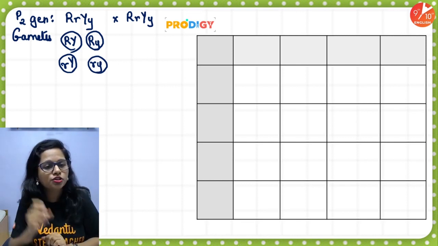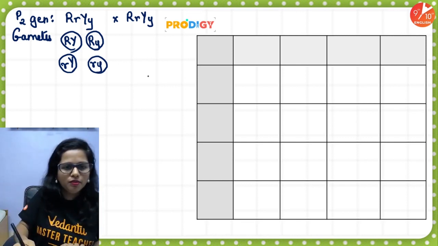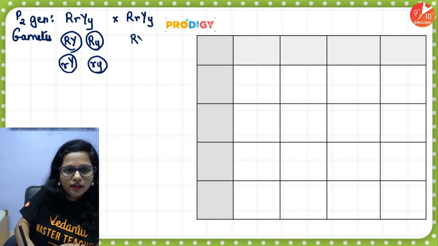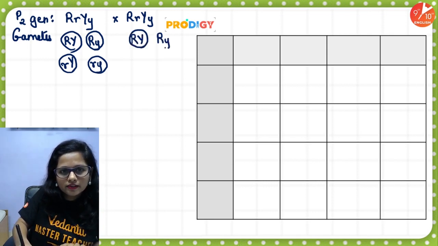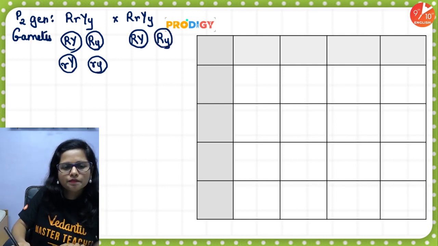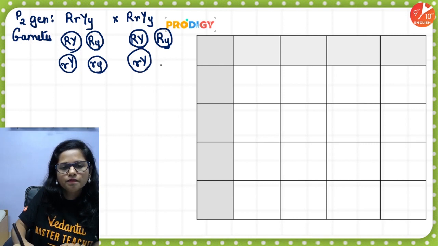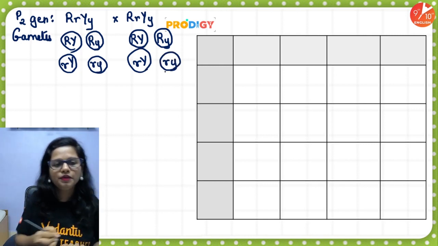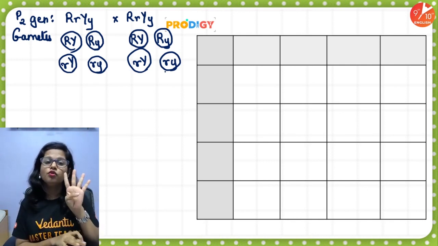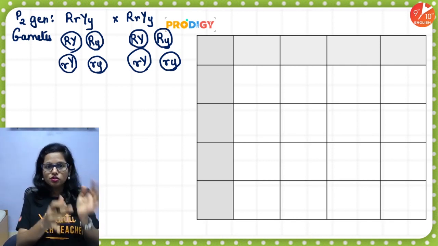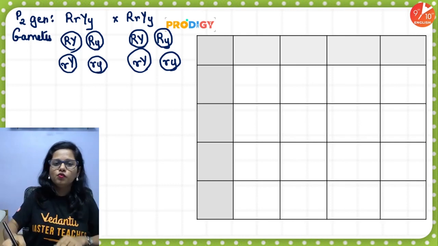He did self-pollination, so exactly the same gametes will be present, right? So capital R, capital Y and they may. Capital R, small y and they may. Small r, capital Y and they may. Small r, small y and they may. So see, 4 different gametes were obtained. So chalo, let us fill them over here.